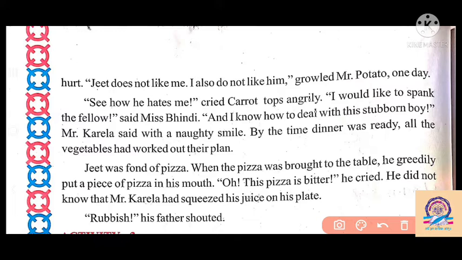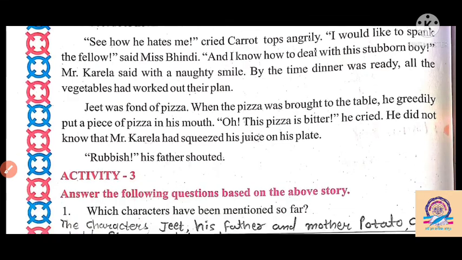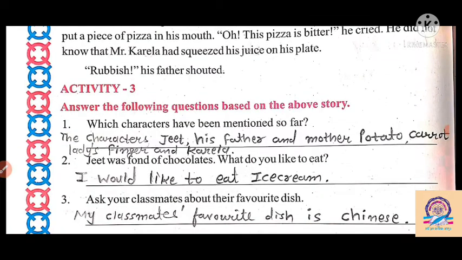So here Mr. Karela did something to deal with such a stubborn boy. He applied his bitter juice on the pizza. So as soon as Jeet ate one piece of pizza, he found the pizza is bitter. Rubbish, his father shouted here. What happened here? Rubbish, his father said. What happened to Jeet here? But Mr. Karela wants to teach him why he had to eat all the vegetables here.